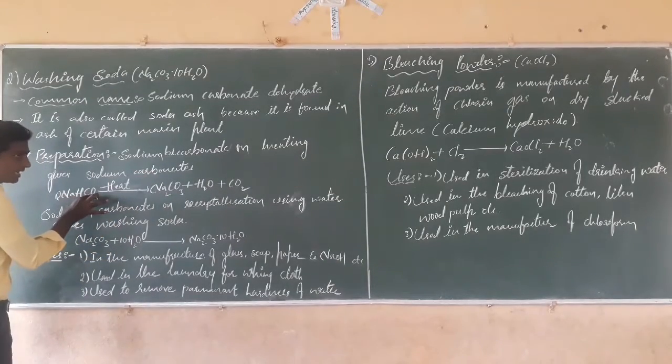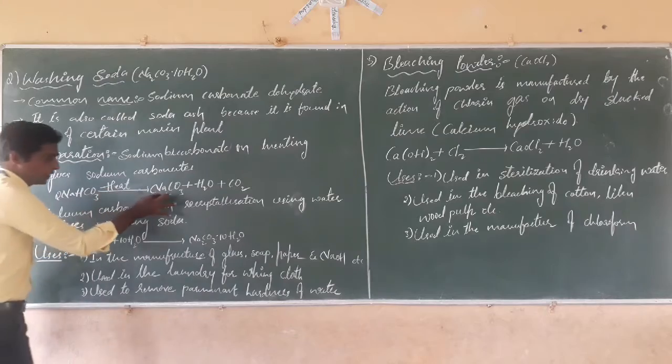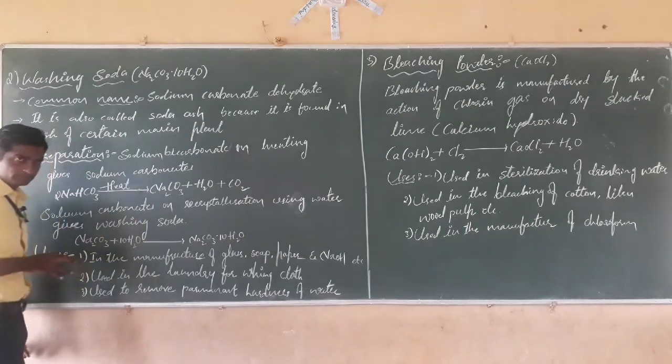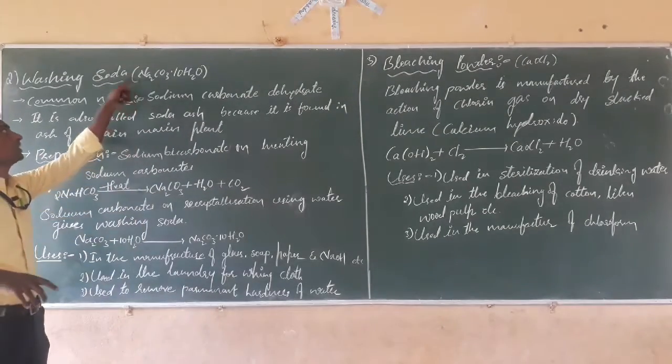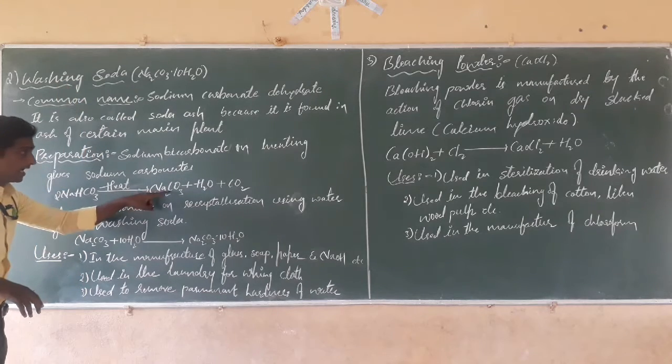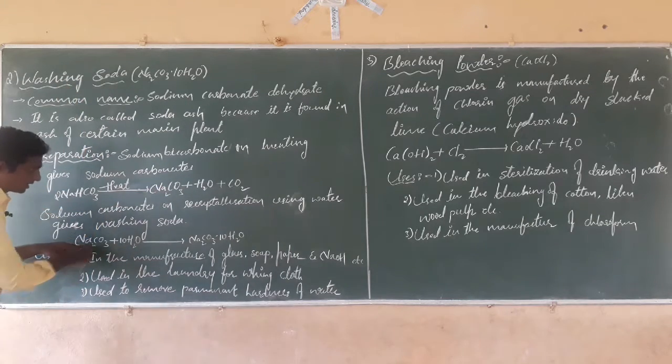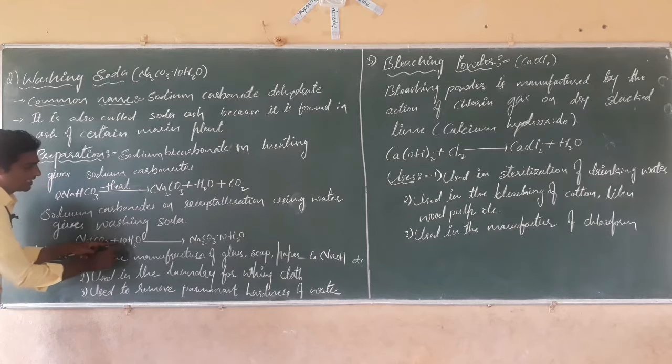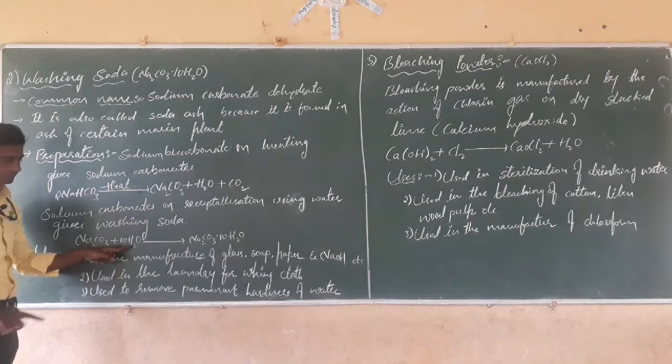Sodium hydrogen carbonate on heating gives sodium carbonate. But sodium carbonate is not yet washing soda. See again, sodium carbonate on recrystallization with water.